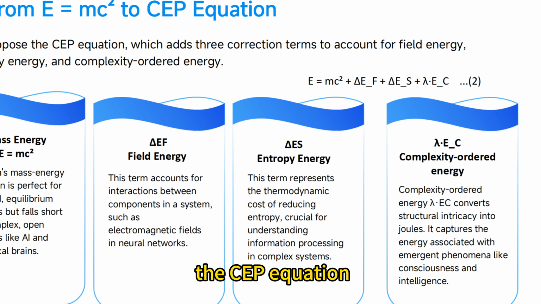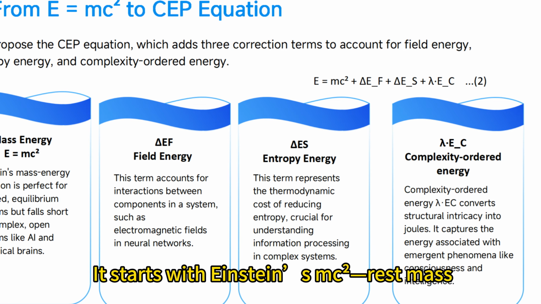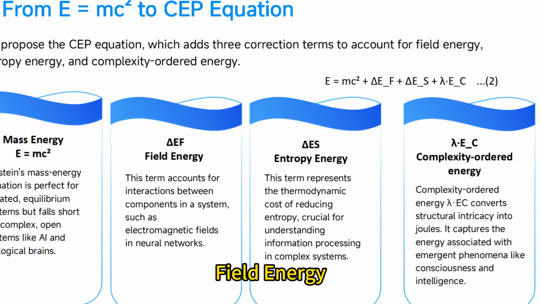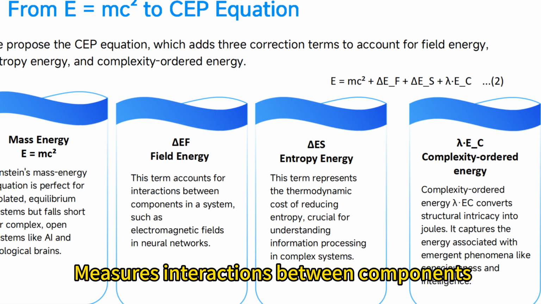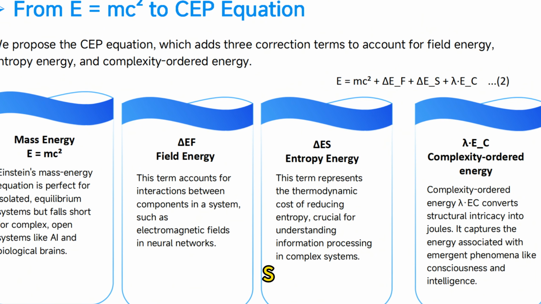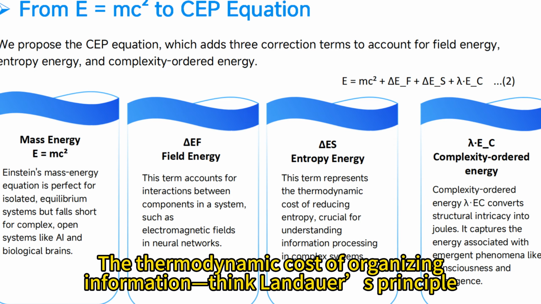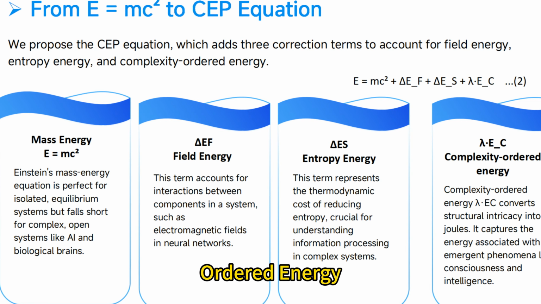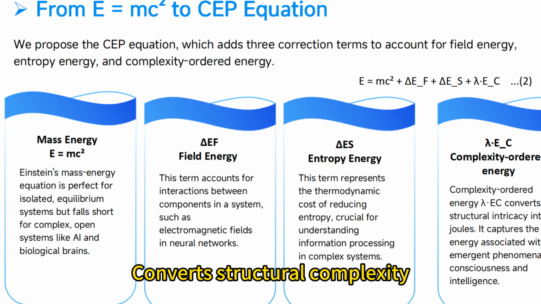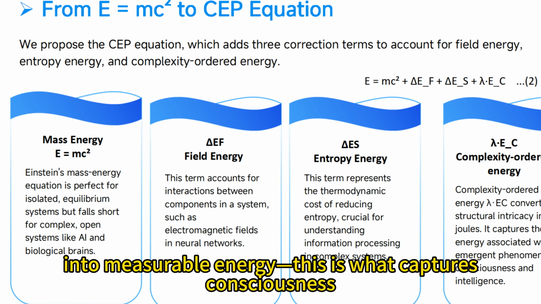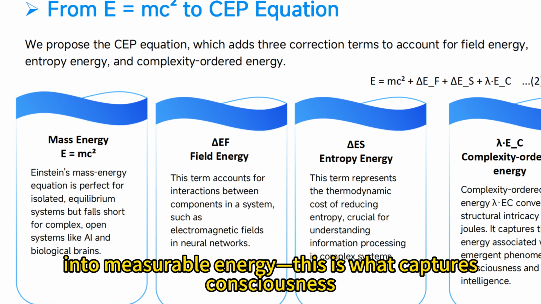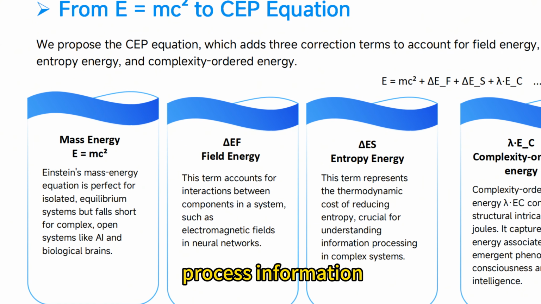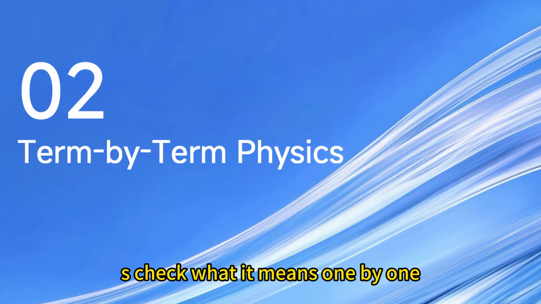Here's our solution, the SEP equation. It starts with Einstein's rest mass energy, but adds three terms to capture complex systems. Delta_F, field energy, measures interactions between components, like neural fields. Delta_S, entropy energy, the thermodynamic cost of organizing information. Think Landauer's principle. Lambda_C, complexity ordered energy, converts structural complexity, like brain wiring, into measurable energy. This is what captures consciousness. Together, these terms describe how AI and brains use energy, process information, and generate intelligence. Let's check what it means one by one.